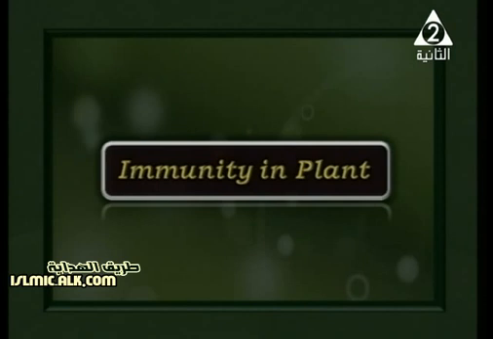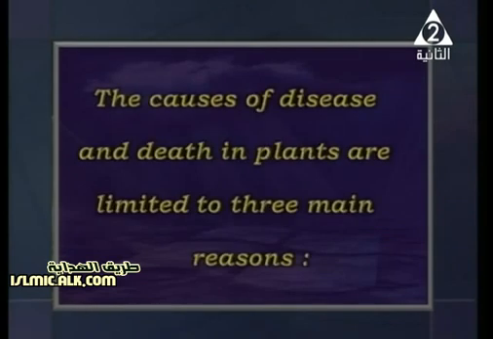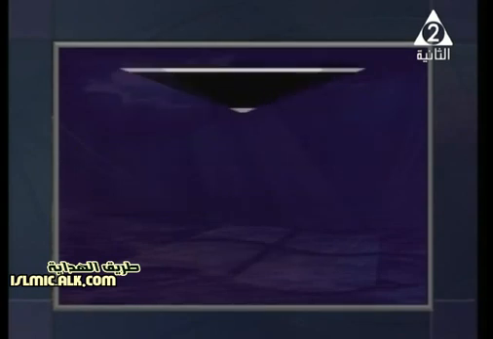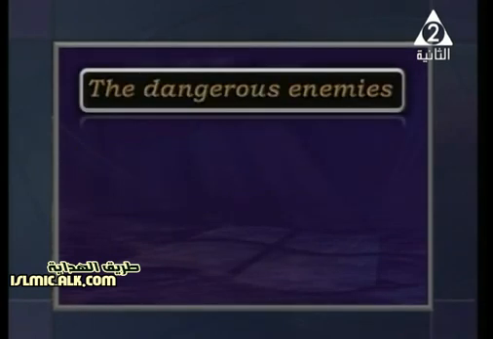Number one, we're going to start with immunity in the plant. The causes of disease and death in plants are limited to three main reasons. How many reasons do we have for the death or destruction of plants? We have a lot of reasons, but right now in our curriculum we have just three main reasons. Number one, the dangerous enemies.